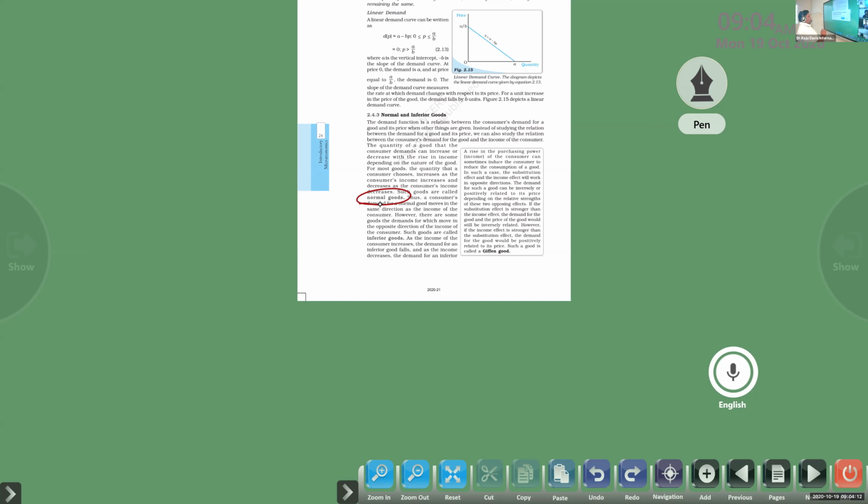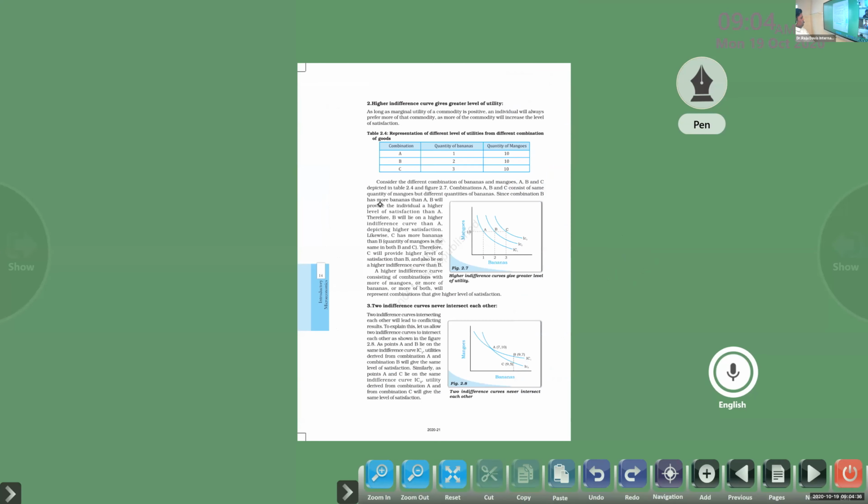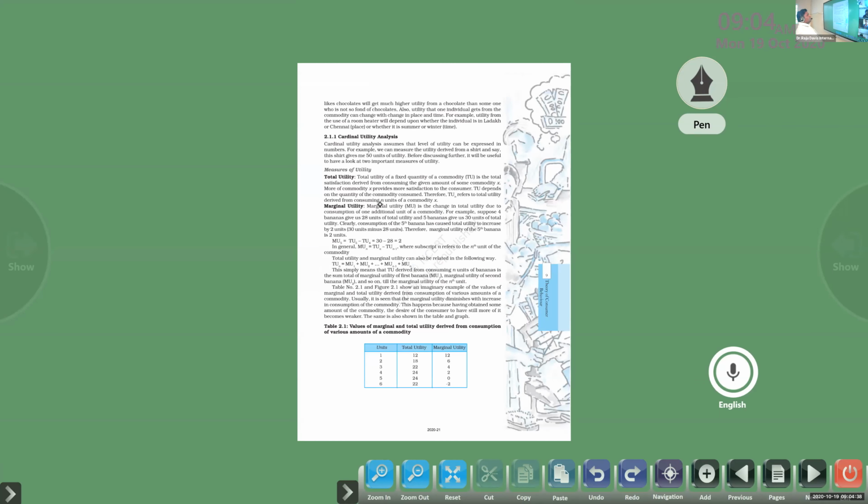First of all, normal goods. Okay, what are normal goods? We already know that normal goods are strictly connected with the income of the consumer and price of the commodity. So if income of the consumer increases, demand for that product will increase, right or not? If price of that commodity increases, demand for that product will decrease. That kind of goods are called normal goods, right?